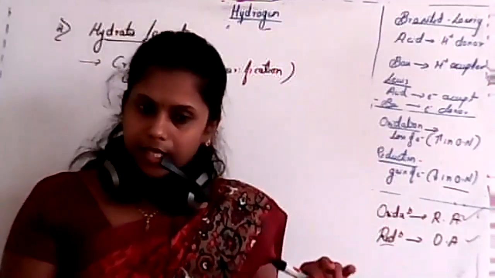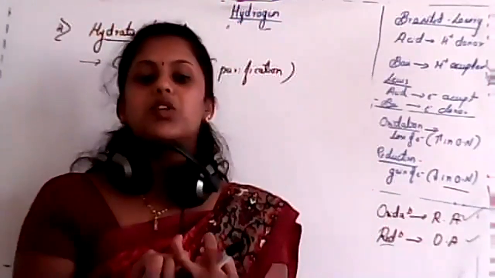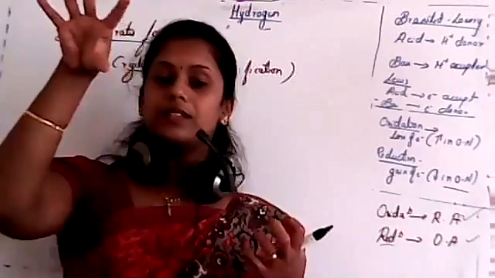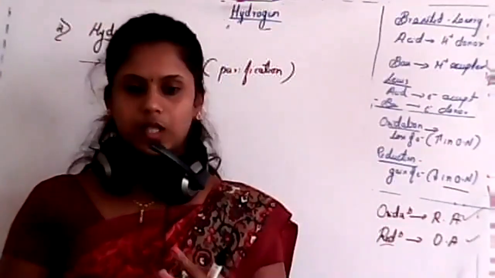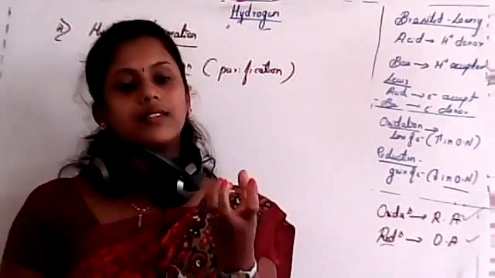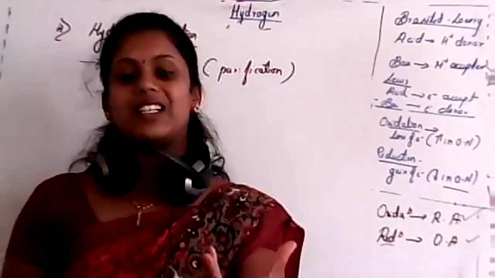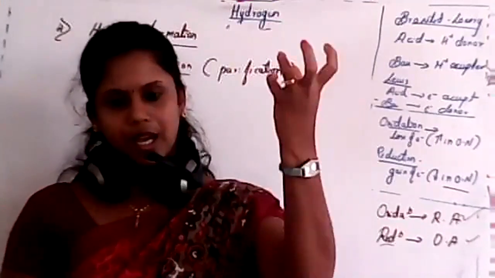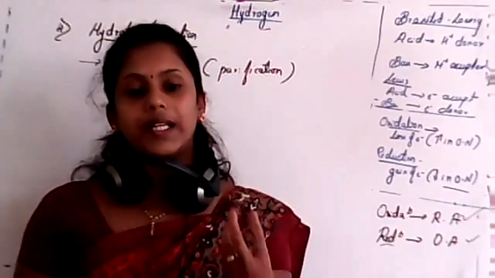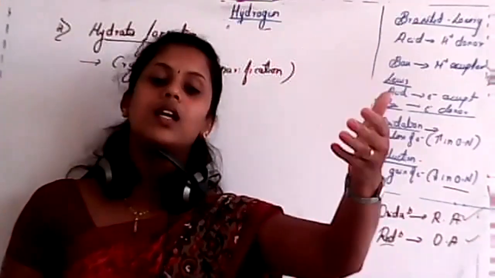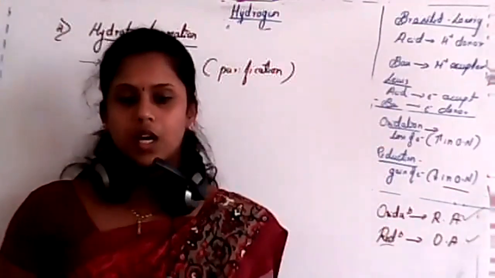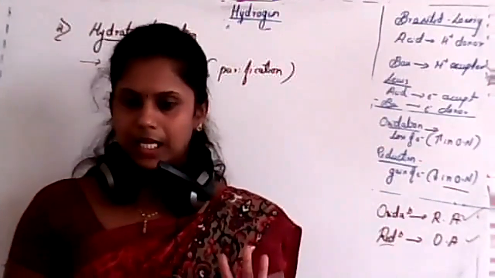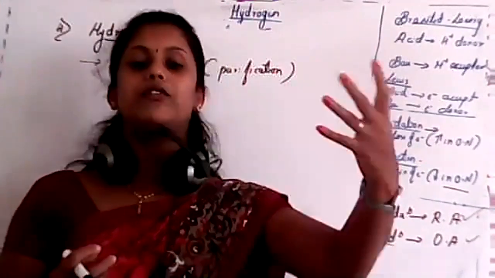Whenever it absorbs water, the process is different and that will change its color. Just like ferrous, which is green in color. If water is absorbed by that Fe2+, it changes to Fe3+, that means from green to brown color. Sometimes it absorbs and changes its color.